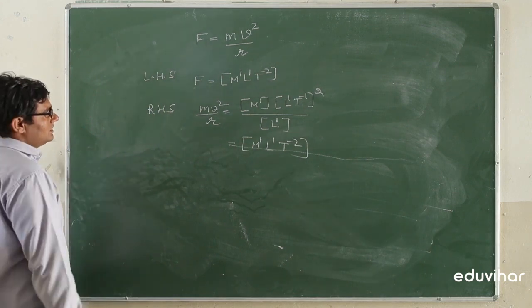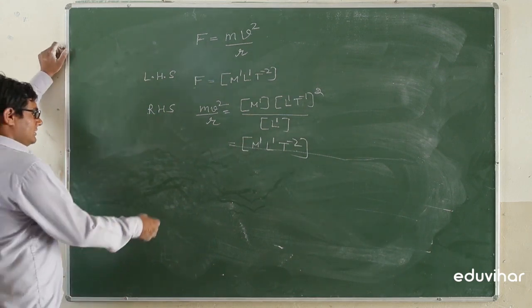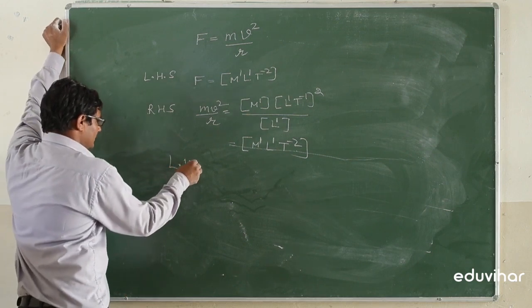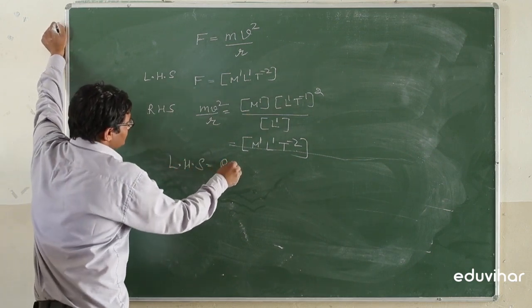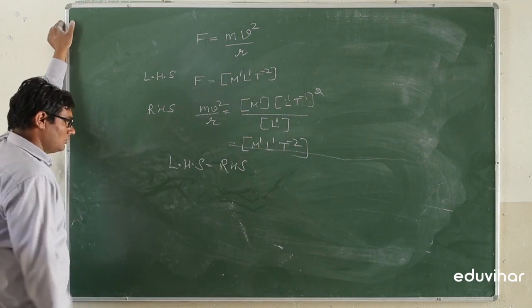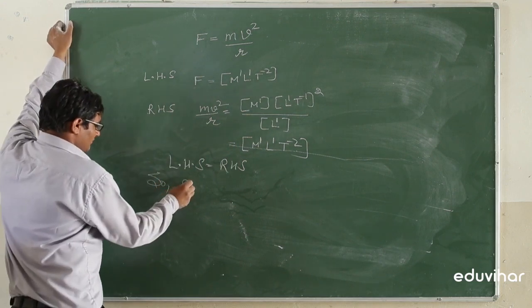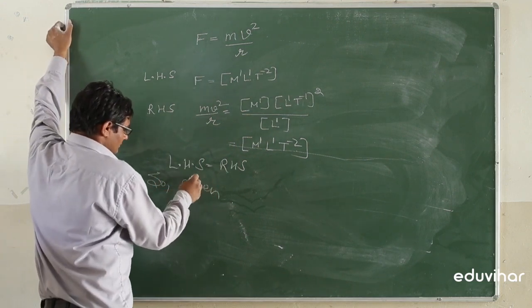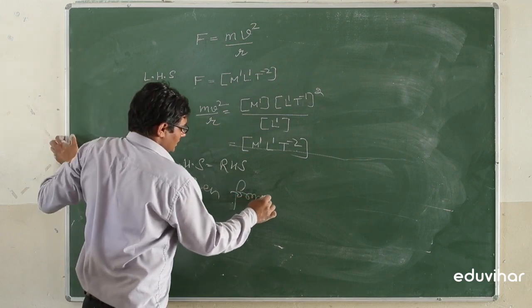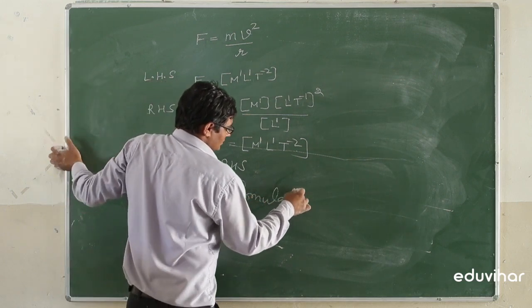Now from the above solution, it is found that left hand side is equal to right hand side. So the given formula is correct.